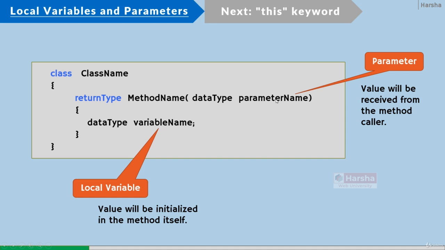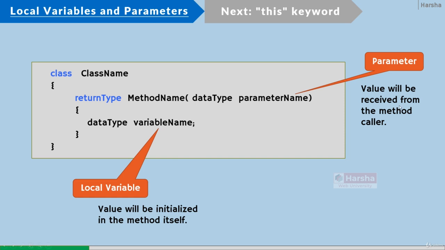A method can have multiple parameters. So while calling the method, you must supply the value for all those parameters. At that time, the first value will be assigned into the first parameter, the second value will be assigned into the second parameter, and so on. So based on the sequence, the argument values will be assigned into the parameters respectively.